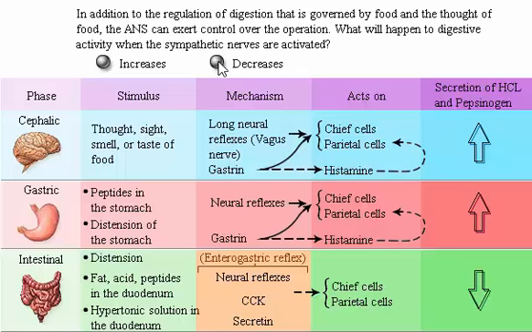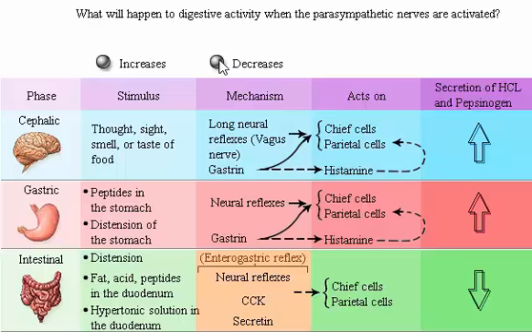In addition to the regulation of digestion that is governed by food and the thought of food, the autonomic nervous system can exert control over the operation. What will happen to digestive activity when the sympathetic nerves are activated? What will happen to digestive activity when the parasympathetic nerves are activated? Parasympathetic activation increases digestive activities. Remember that the simple functions of the parasympathetic nervous system are to rest and digest.